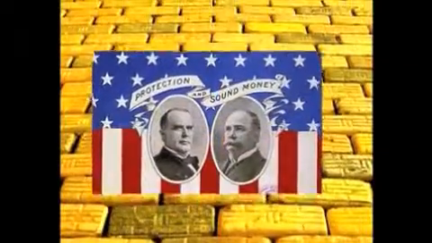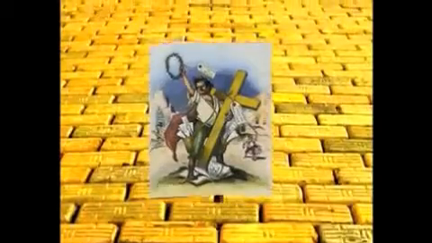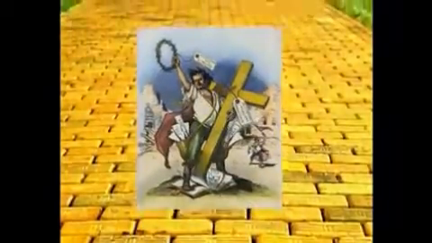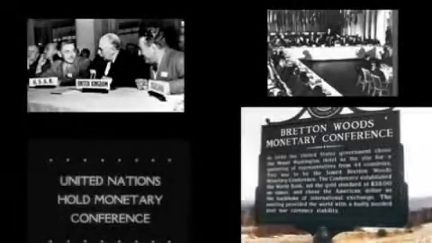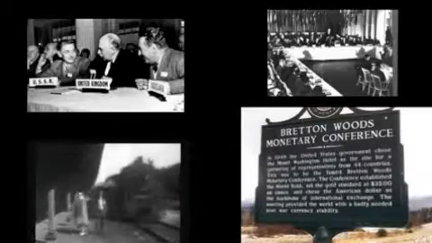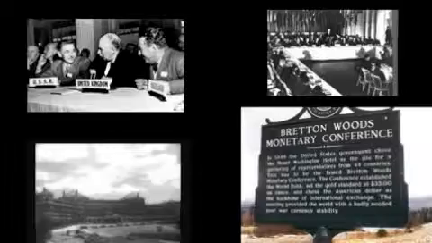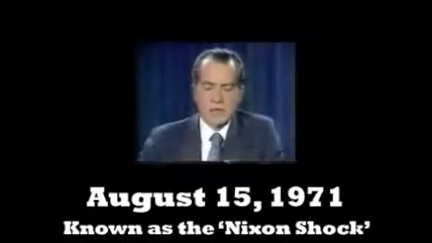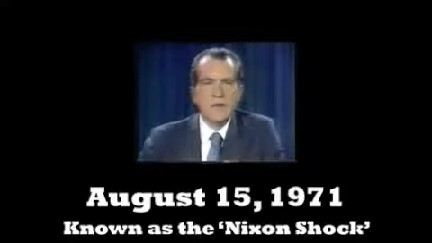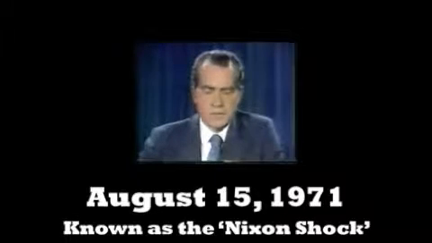From 1873 to 1900, the nation slowly switched to a gold-only backed currency. Toward the end of World War II, the Bretton Woods Agreement of 1944 tied world nations' exchange rates to the US dollar, making it the world's reserve currency. Fast forward to 1971. President Richard Nixon ends the redeemability of U.S. Federal Reserve notes for gold.